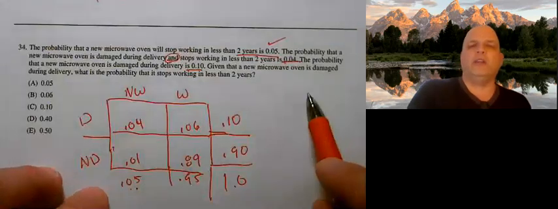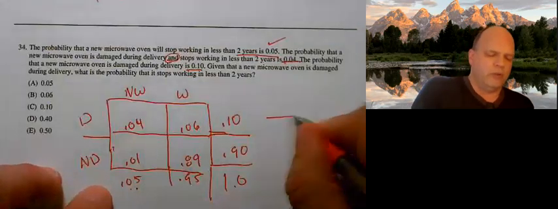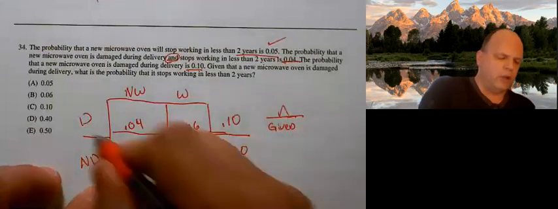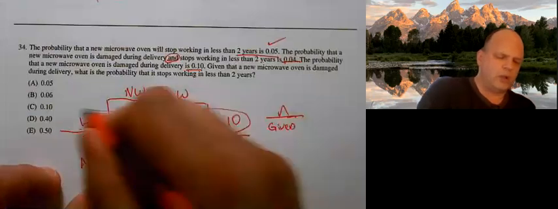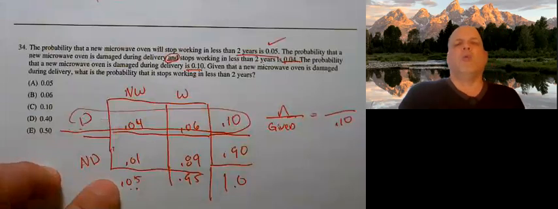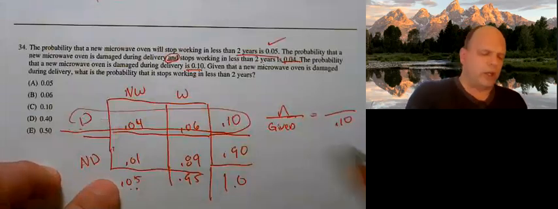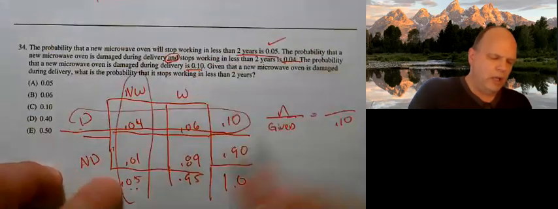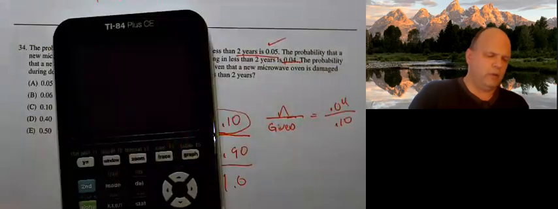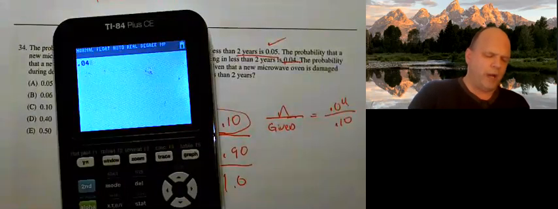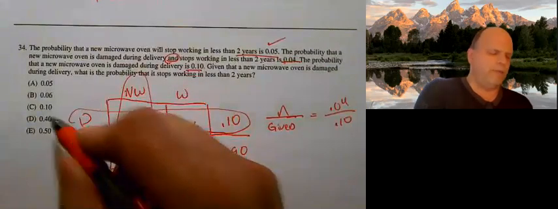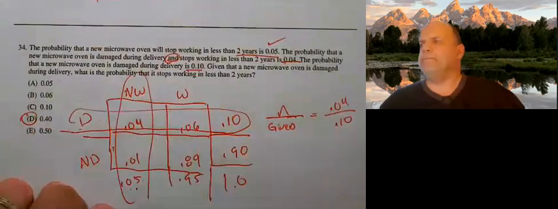All right, given the new microwave is damaged. So the given is that it's damaged. And we're going to look for the intersection. So given that it's damaged is 0.10. What is the probability that it stops working? Intersection, 0.04. So what do we have? 0.04 divided by 0.1 equals 0.4. So our answer to 34 is D.